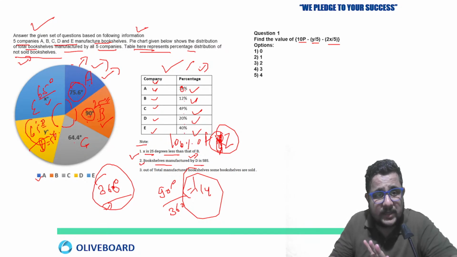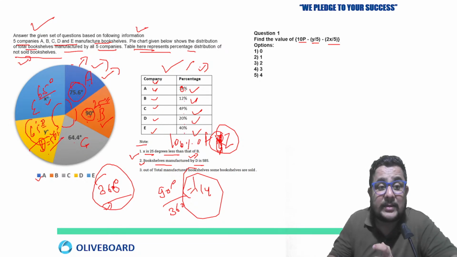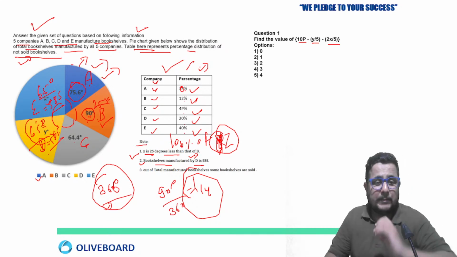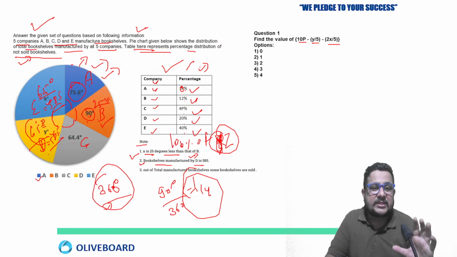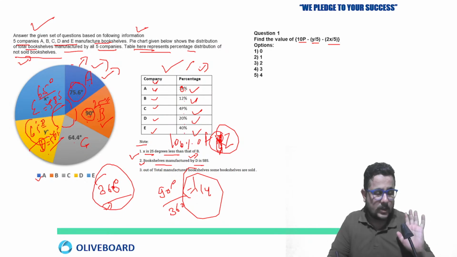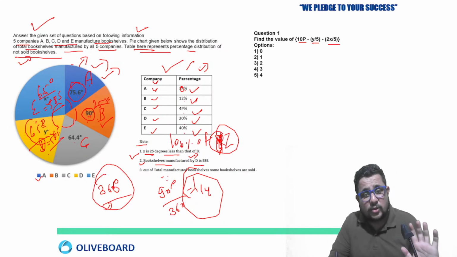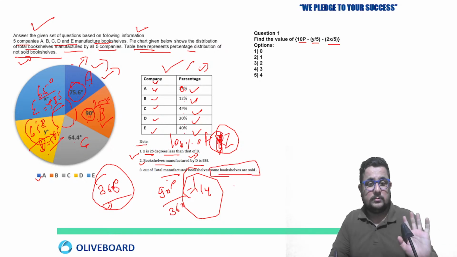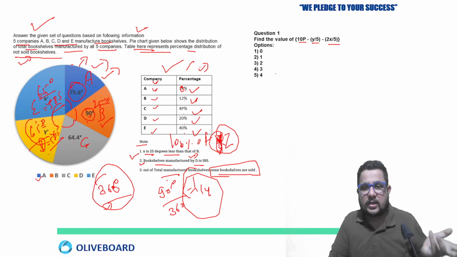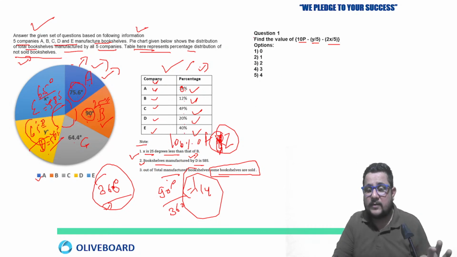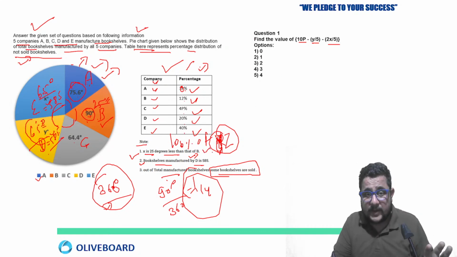D is what? 585. So if D manufactured 585, then definitely E also will manufacture 585, because their degree means part in the distribution is same, 65 degree, 65 degree. Clear? Out of the total manufactured bookshelves, some bookshelves are sold. They are giving us one more piece of information. This one and this one are very important.